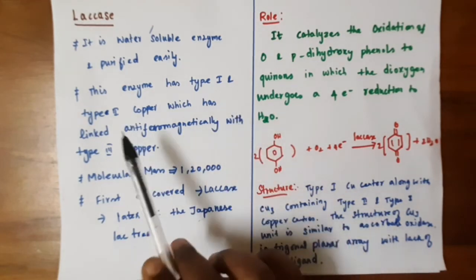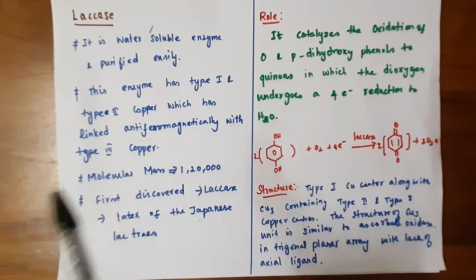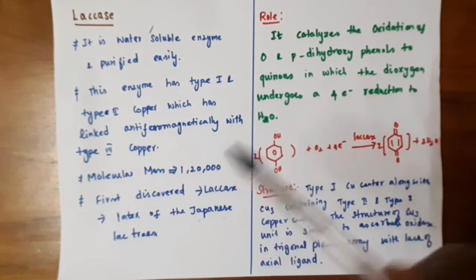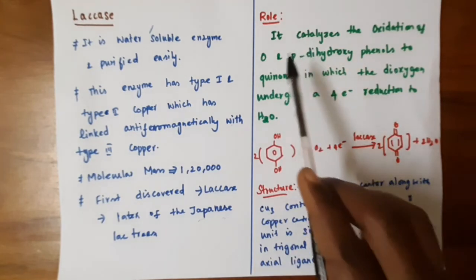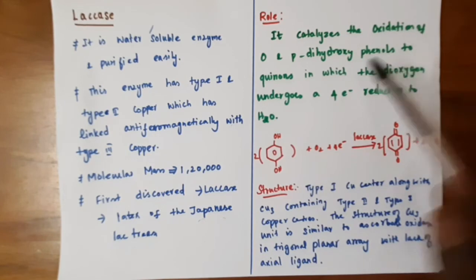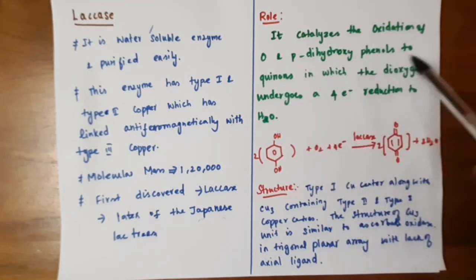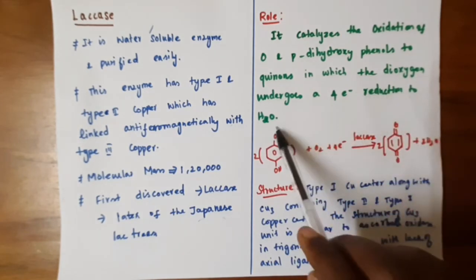It contains type 1 and type 2 copper, which are coupled antiferromagnetically with type 3 copper. If you look at the biological role of laccase, it catalyzes the oxidation of ortho and para dihydroxyphenols to quinones, in which dioxygen undergoes a 4-electron reduction to water.